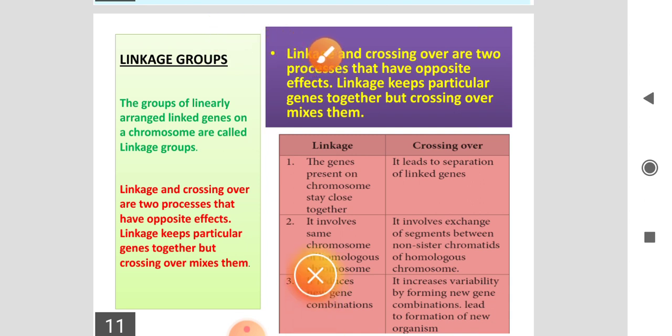What are linkage and crossing over? These are two processes that have opposite effects. Why? Because linkage keeps particular genes together, but crossing over mixes them. So linkage and crossing over are two processes with two opposite effects. Linkage keeps particular genes together, but crossing over takes place, mixing the genes.